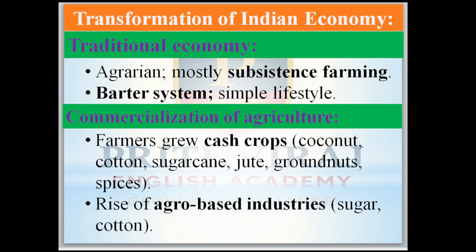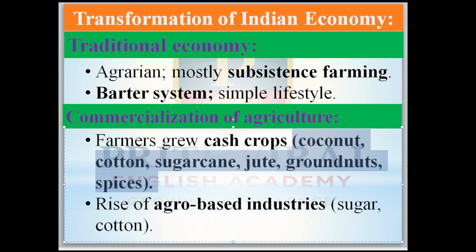Next is the commercialization of agriculture. Commercialization means farmers started growing cash crops like coconut, cotton, sugarcane, jute, groundnuts and spices. The purpose of growing these is only to earn money.